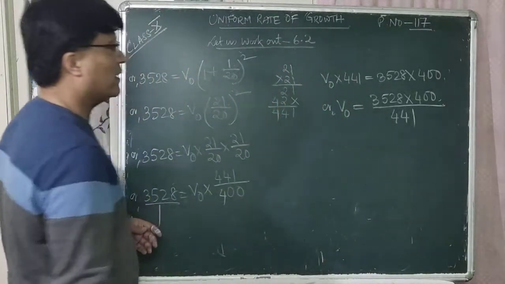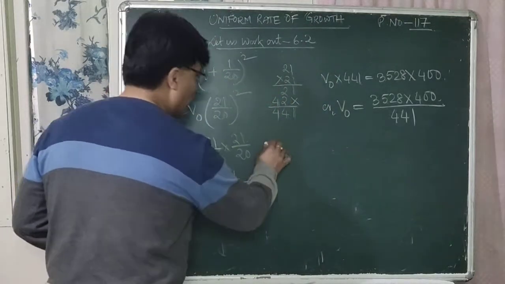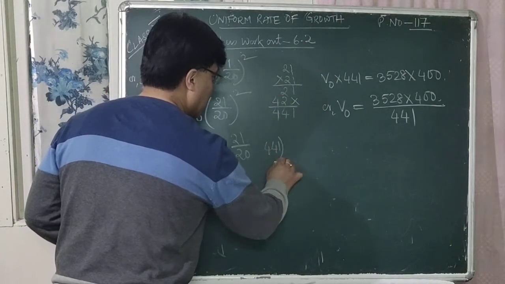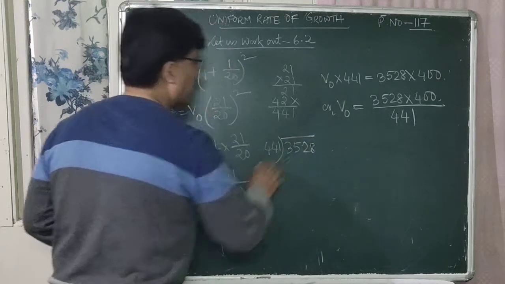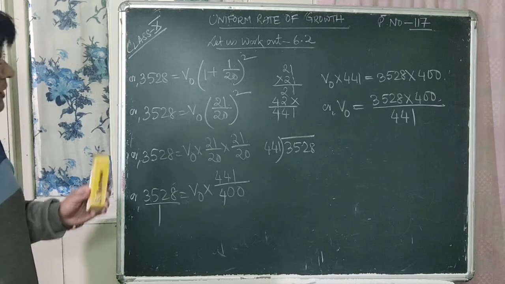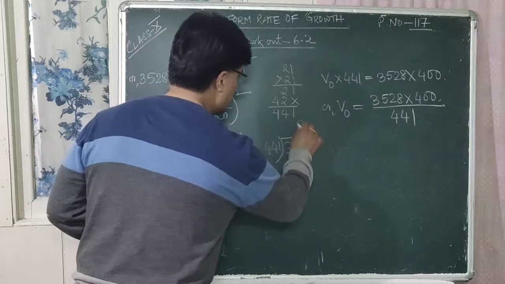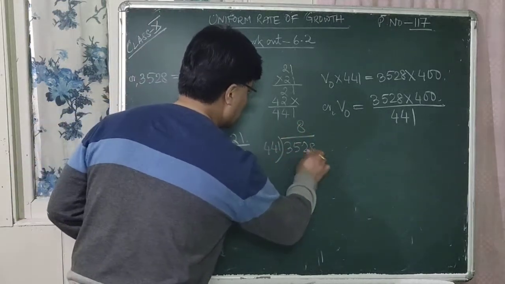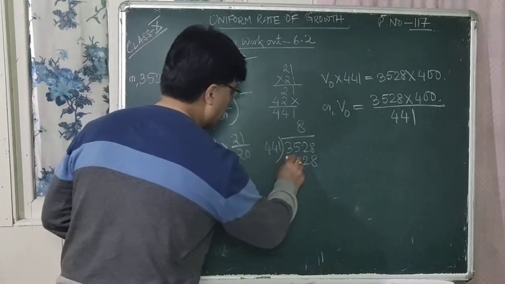So now let us simplify it. 441 will divide 3528. Let us divide 3528 by 441, right? So I think it goes 8 times. 8 ones are 8, 8 fours are 32, 8 fours are 32 plus 3 is 35.